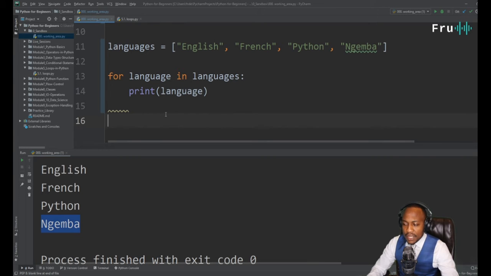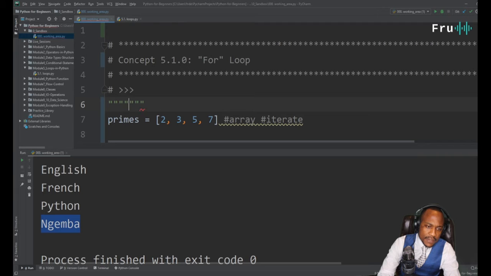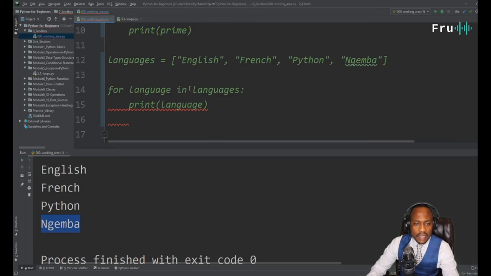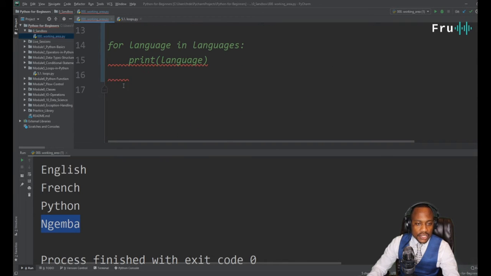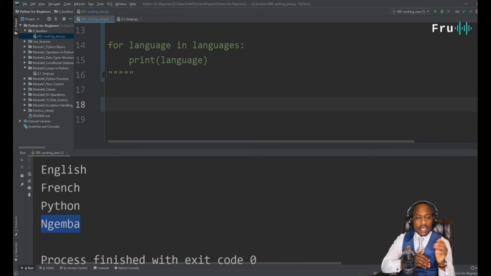And this would really be the idea of a range. So let me go ahead and comment all the stuff that we have here, so we can make some space, and then we're going to introduce that concept of printing items within a range. If we don't have an array, but we simply want to print something within a range, how can we do that? The way this can come into play is if somebody says, write a program that can print all numbers between 1 and 10. All right?